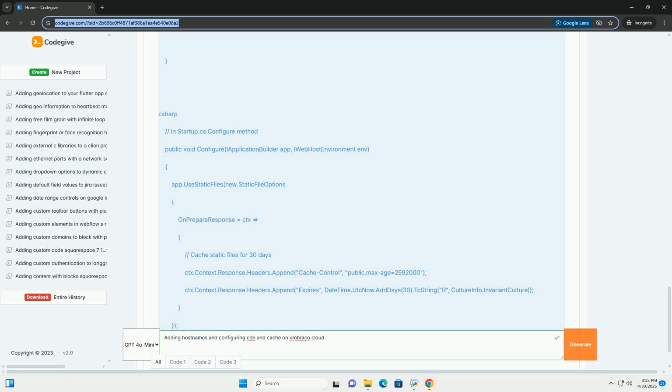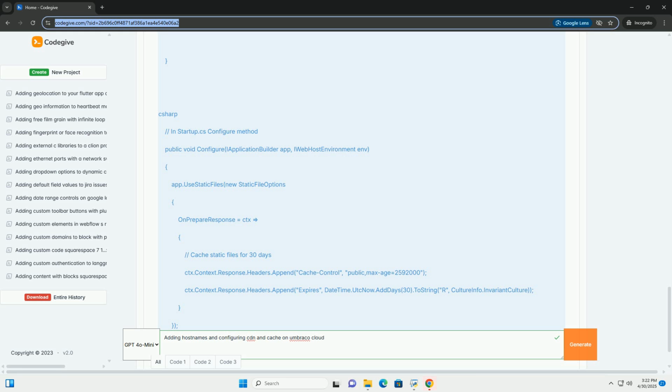Browser cache TTL. Specify how long browsers should cache static assets. A longer TTL, example 1 month, is generally recommended for assets that don't change frequently. Always online. This feature caches your website even if your origin server is temporarily unavailable. Rocket Loader. This feature defers the loading of JavaScript until after the initial page render, improving perceived performance. Be careful, as it can sometimes break websites. Test thoroughly after enabling.